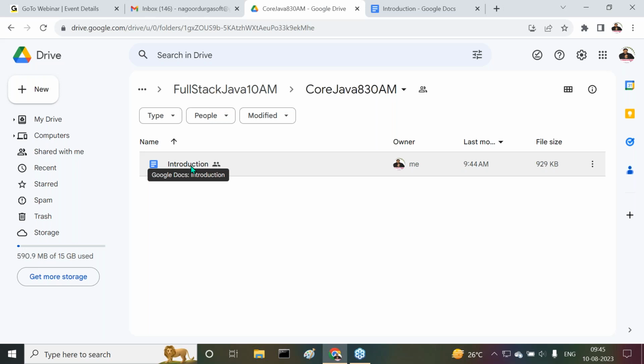Why? Because in the future I may delete some folders. My batch timings are from morning 6 o'clock up to night 9 o'clock. Classes are going on. Understand it now? At 8:30, if I complete these classes, next, if I start any new batch, I have to delete this folder. With the same batch name, I have to create another folder where some kind of merge might happen.